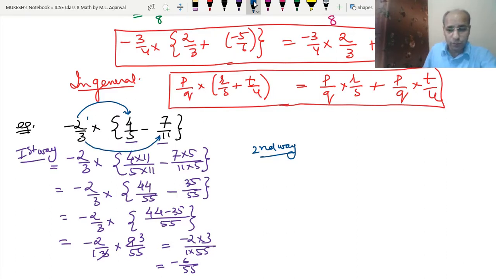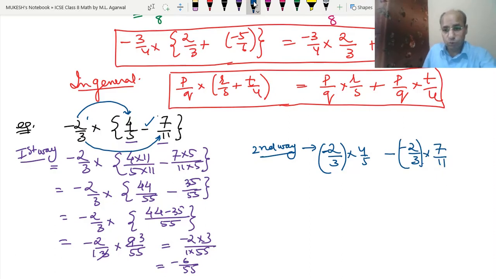So how are we going to do it? That 2 upon 3 minus into 4 upon 5. Clear? Then we will put the minus sign, because here we have the negative sign. Then again we will put the minus 2 upon 3 into, we will put them into brackets so that there is no confusion. Okay. Now into 7 upon 11.